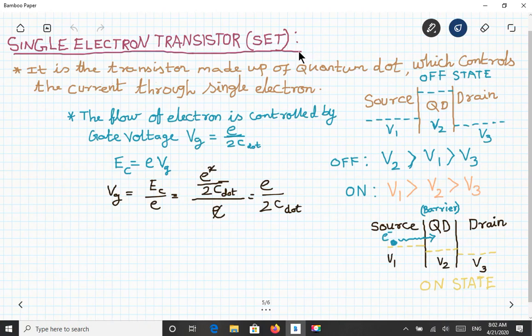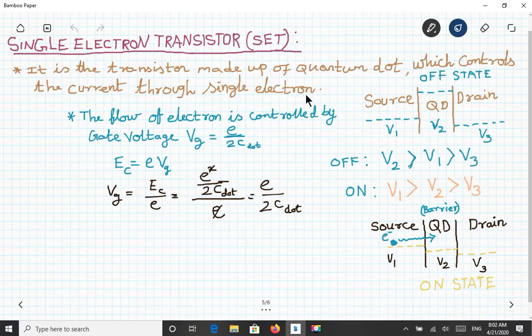How does this single electron transistor work, and how do you switch the transistor on and switch it off? That is the topic we are going to see today. So this is the definition: it is the transistor made up of a quantum dot which controls the current through a single electron.